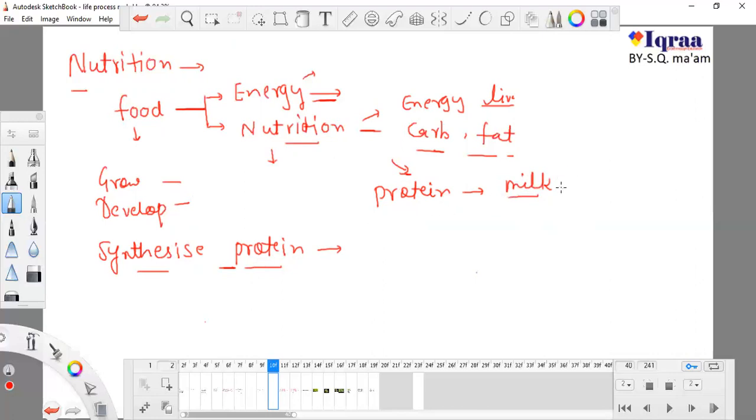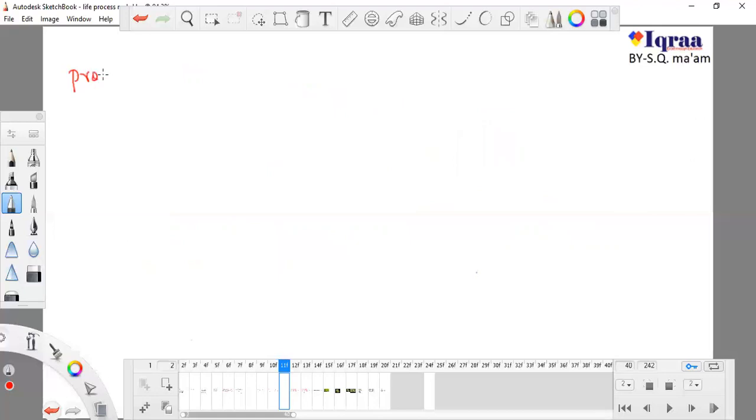Now the protein of milk will convert into another form, and it will again produce protein, but with a bit of difference. Let's consider that we have eaten protein, we take milk. Now protein is like 1 2 3 4 5. This is a protein molecule.